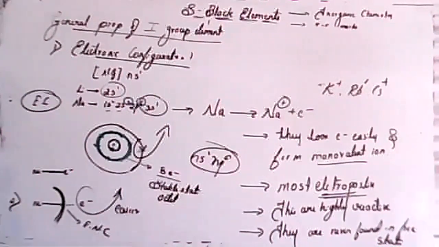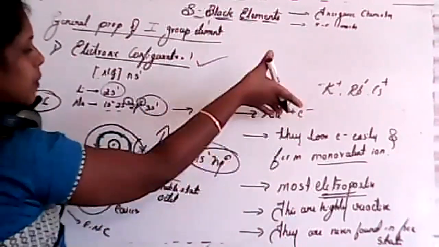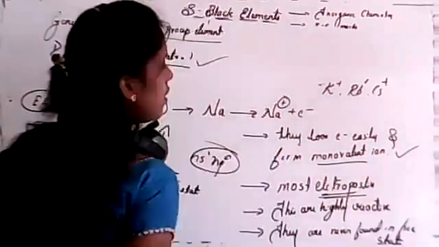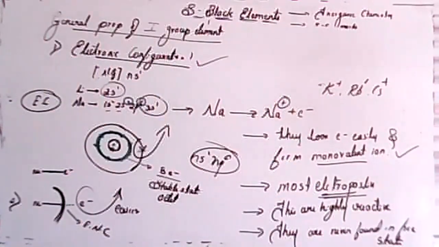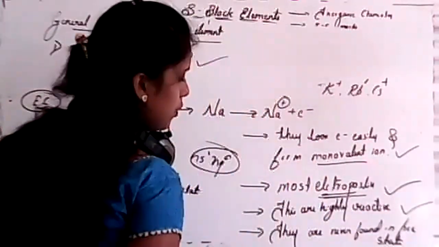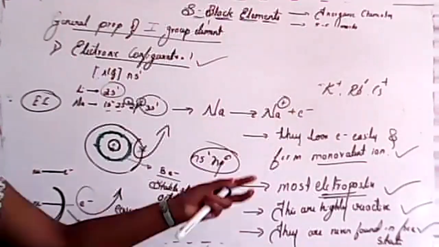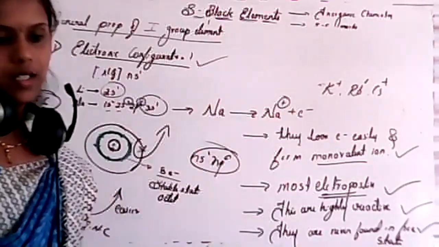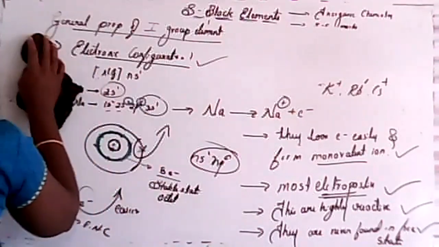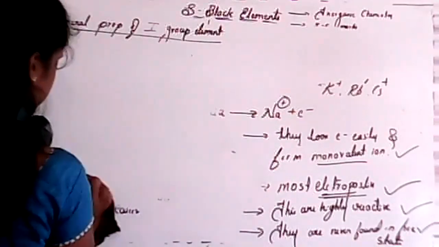Is this clear, student, about electronic configuration? With this electronic configuration, we can explain these properties of first group elements. That is, they can easily lose an electron and form a monovalent ion, and they are most electropositive. These are highly reactive. And last one, that's why they are never found in a free state. That means they are always in a combined state. Is it clear, student? If it is clear, then I'll move to the second property of first group elements.